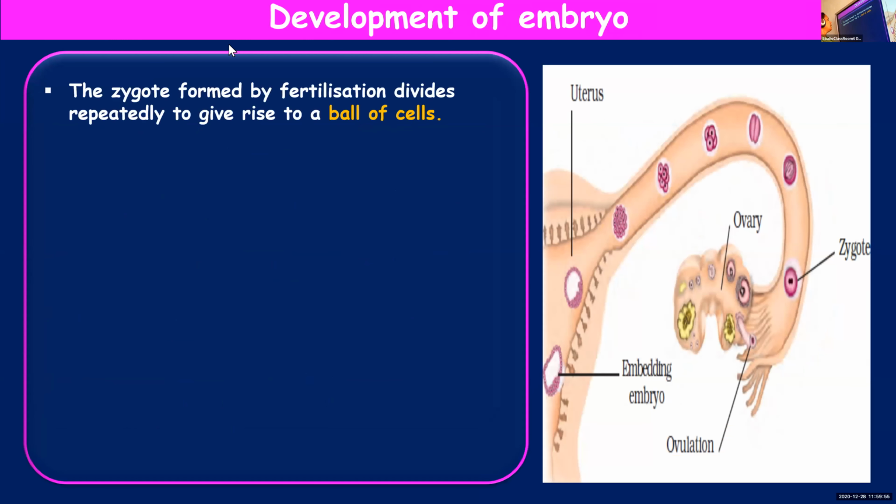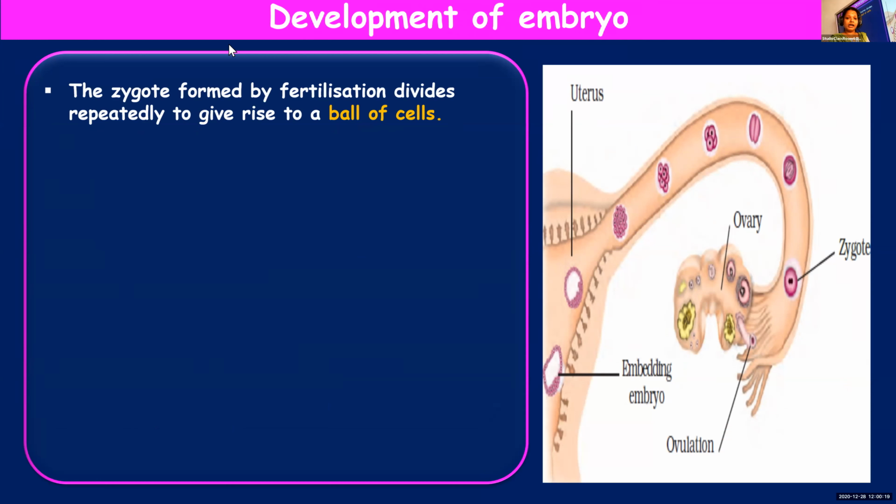Now, let's see what will happen to the zygote once it is formed. As a result of sexual reproduction, a zygote is formed. Now, what will happen to the single celled structure? You know that we all have developed from the single celled structure known as zygote.